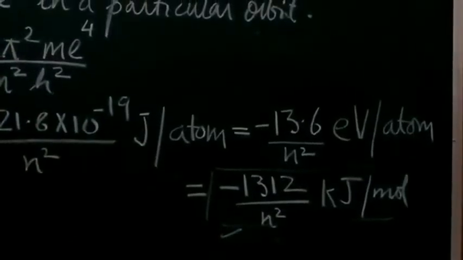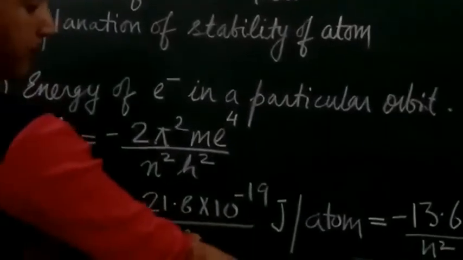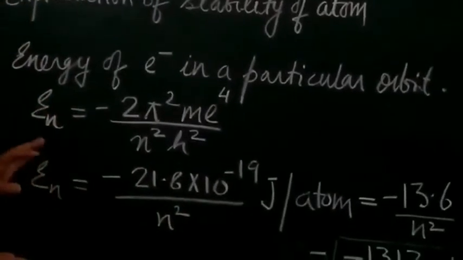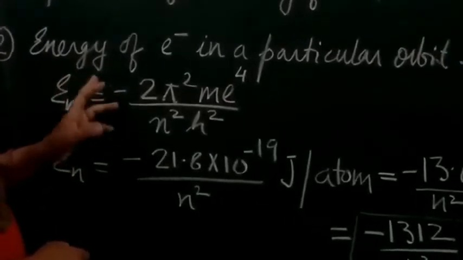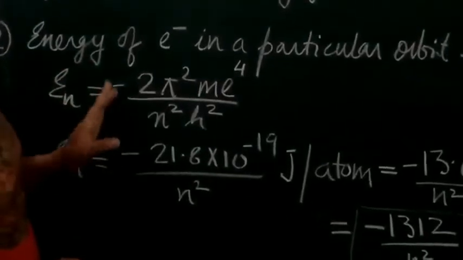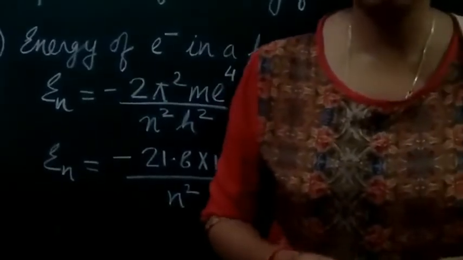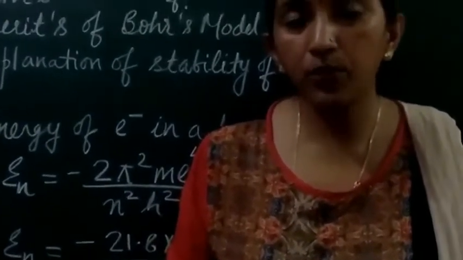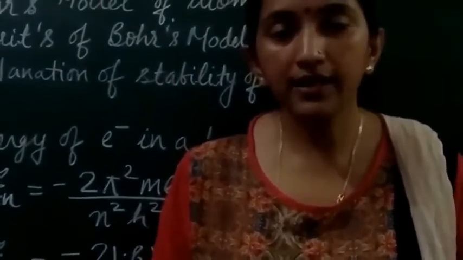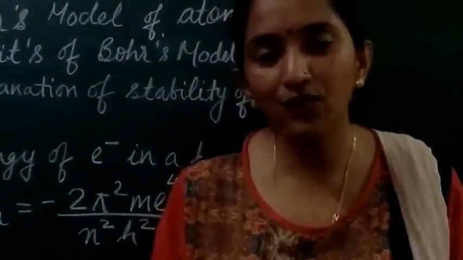Students, a question can come to your mind: why are we putting the negative sign, that is, why is the energy of the electron indicated by a negative sign? Bohr assumed that any electron present at infinite distance, far away from the nucleus and outside the atom, is at an infinite distance from the nucleus.